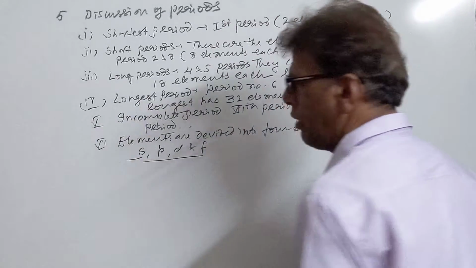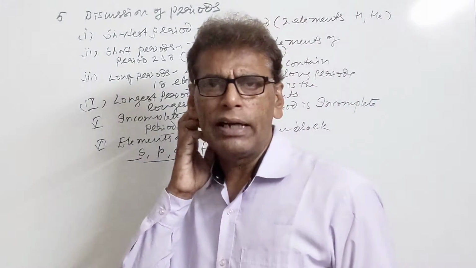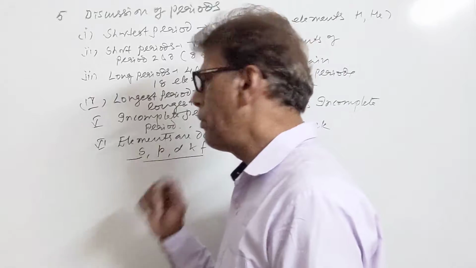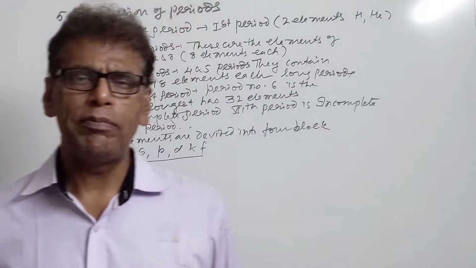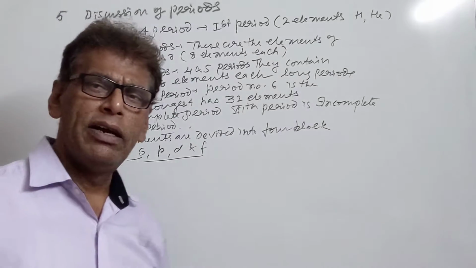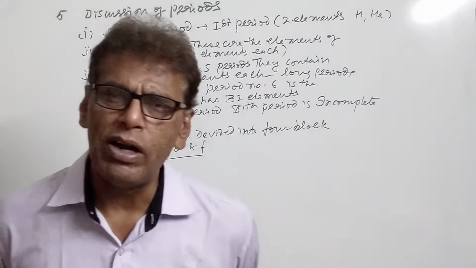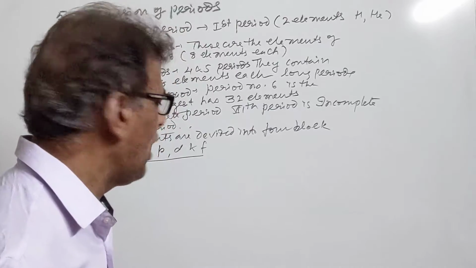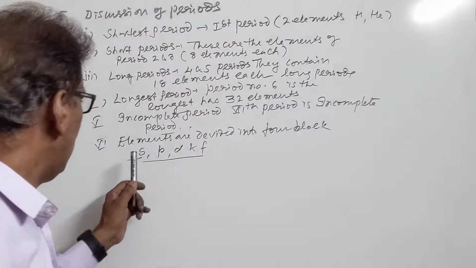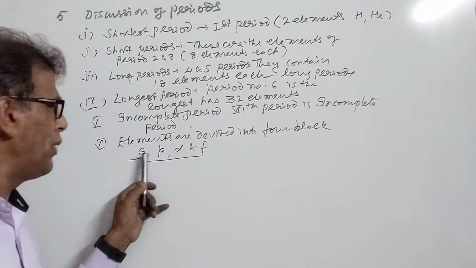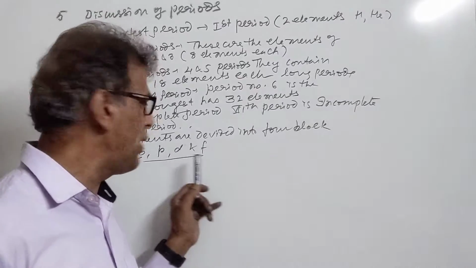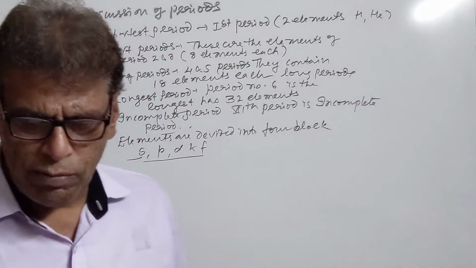In S block element, outermost shell, one electron goes in the S subshell of the outermost shell. In P block element, electron goes in the P subshell of the outermost valence shell. In D block element, electron is entered in N-1 D subshell, and in F block element, electron enters in the N-2 F subshell. So in all S block they have the outermost shell incomplete. P block also have outermost shell incomplete. D block have outer 2 shells incomplete. F block have outer 3 shells incomplete.